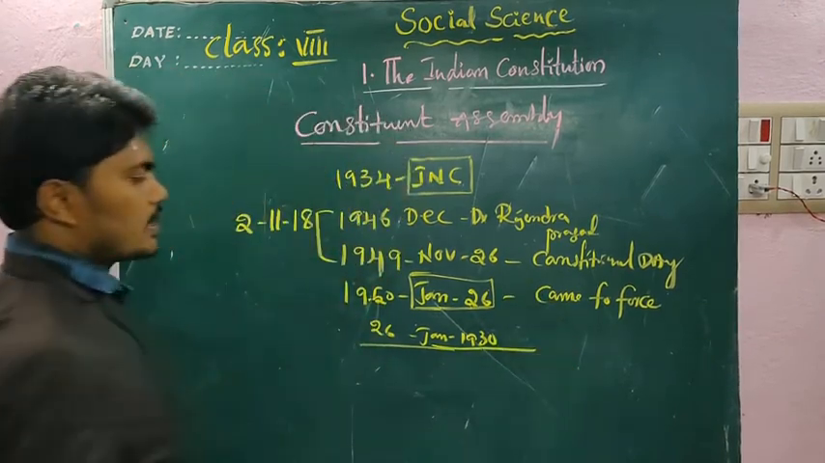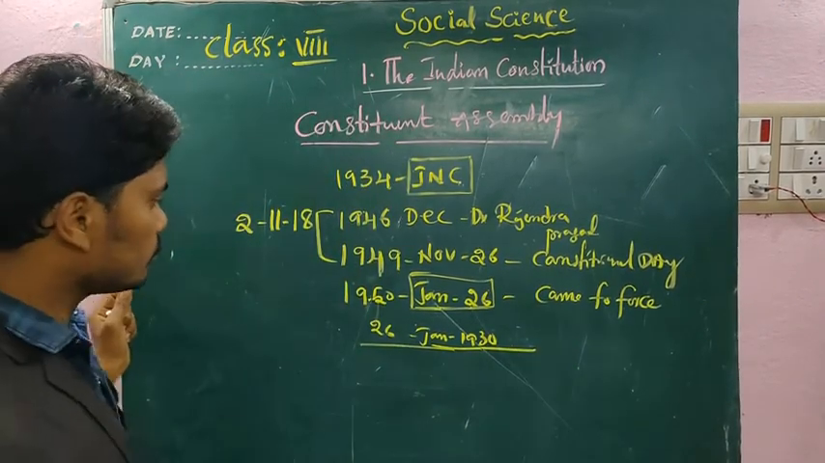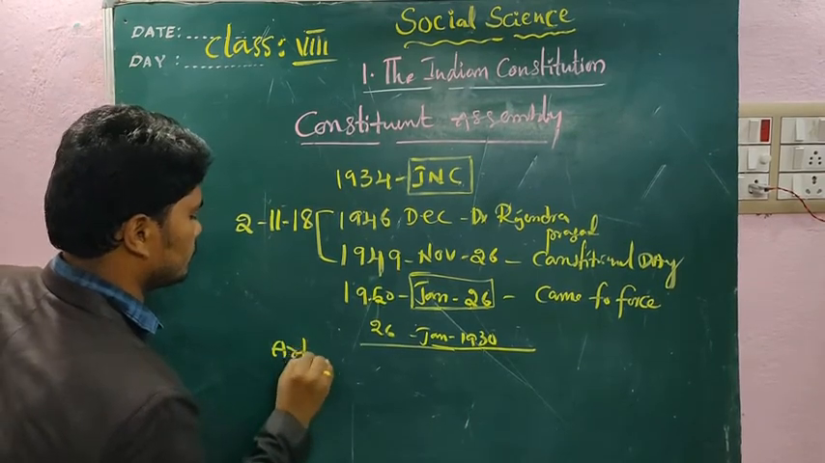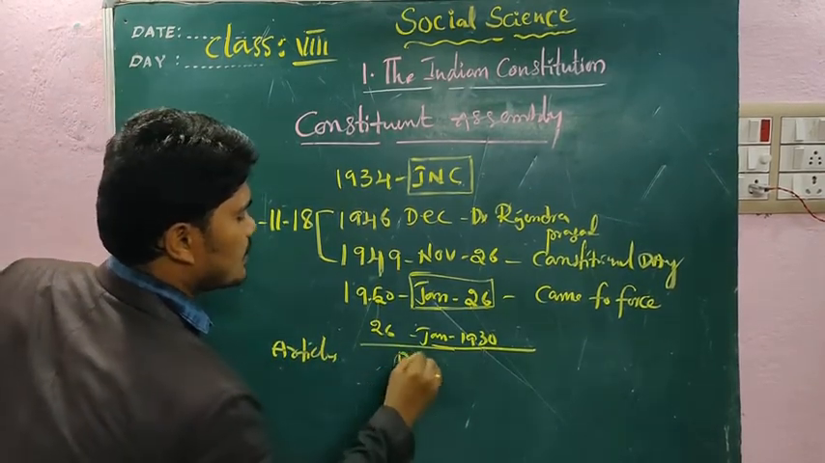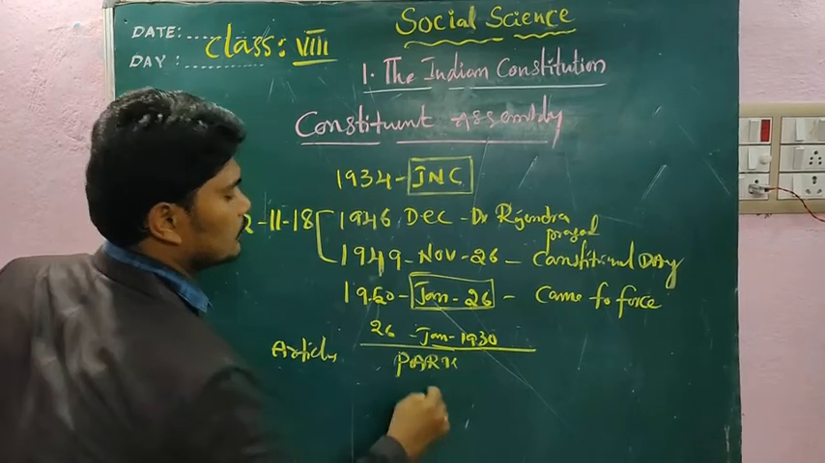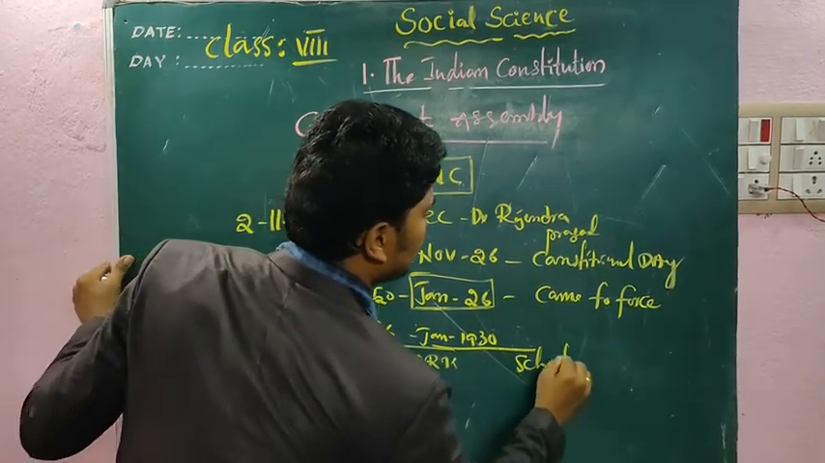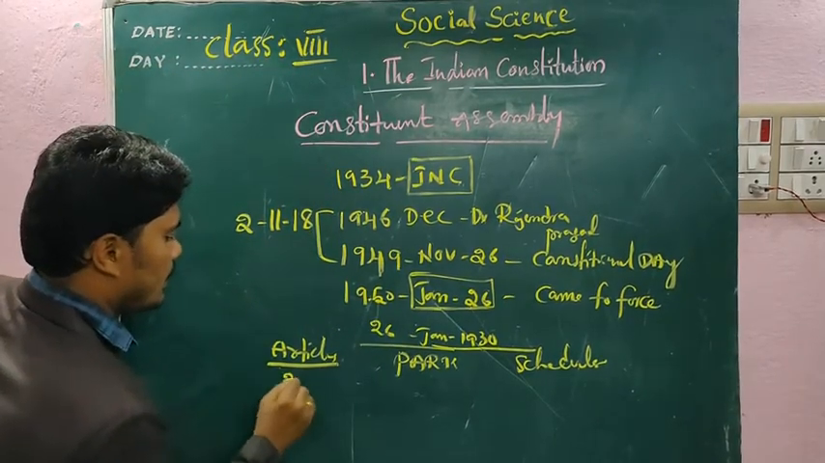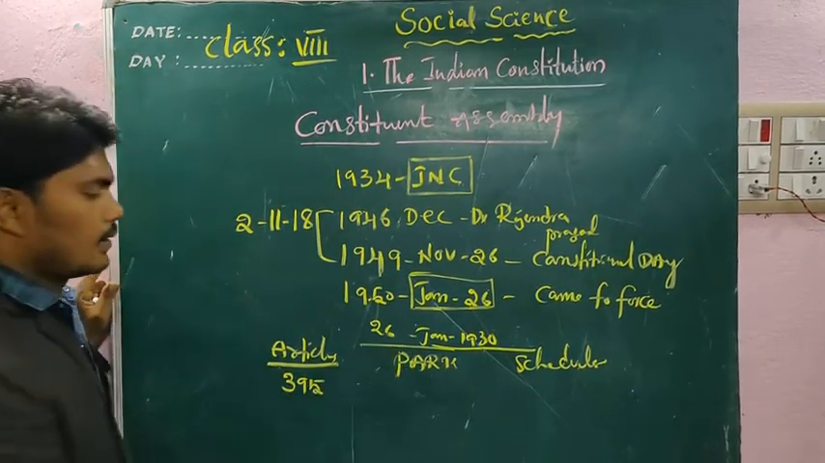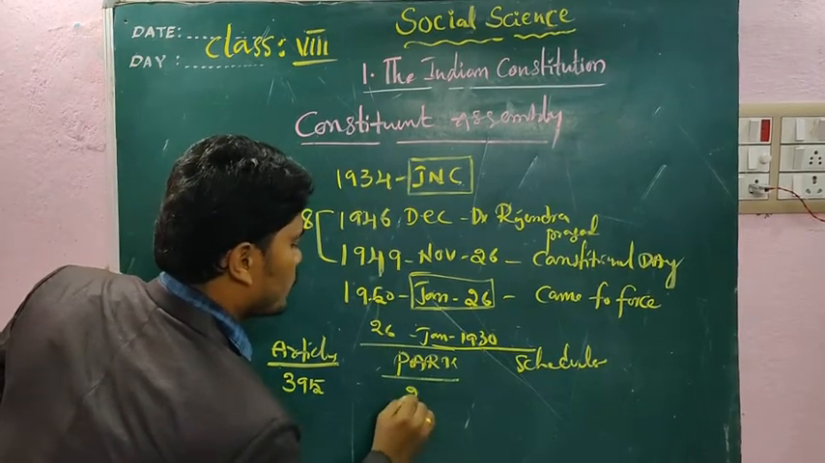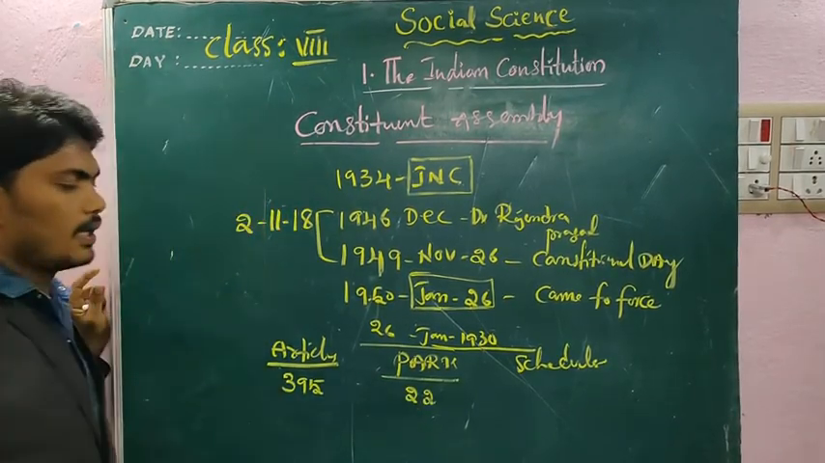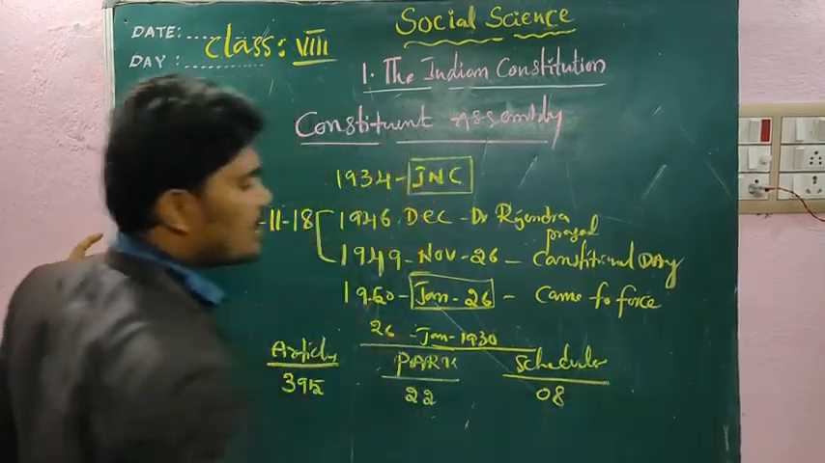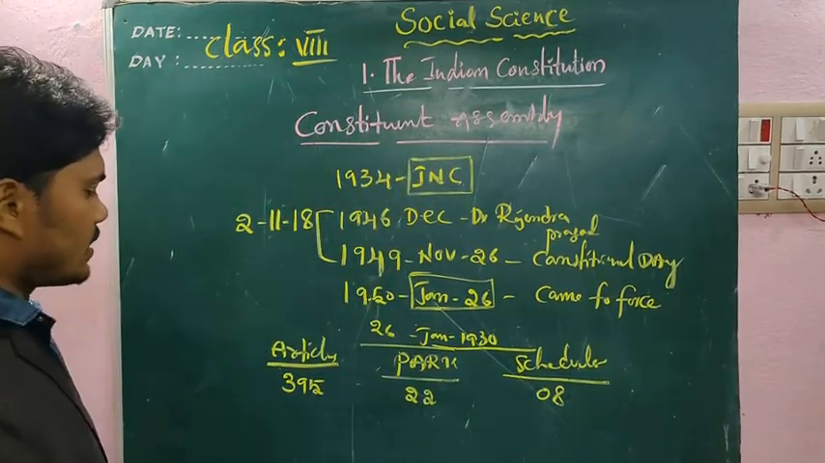Actually, inside the Constitution there are articles and parts and schedules. Yes, in the beginning there were a total of 395 articles and 22 parts. How many parts? 22 parts. And coming to schedules, how many schedules are there? 8 schedules are there.